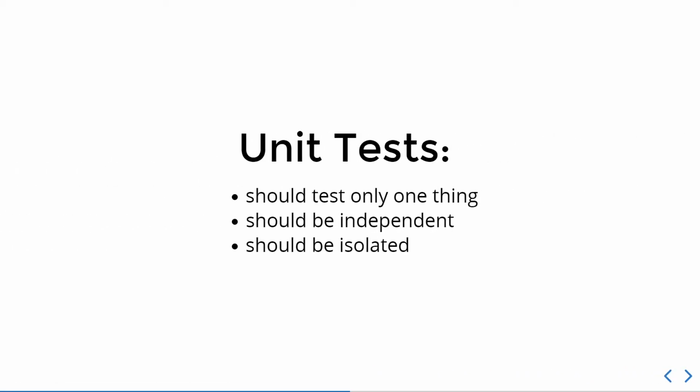There are just three small rules that I wanted to mention here. Unit tests are called unit because they test a single unit of the application in isolation. They are fully independent from each other and isolated from the other parts of the system, so all the other parts of the system that are used in the code you are going to test are mocked. It means all the dependencies are substituted with fake objects, so you don't touch them and only focus on one thing. The test should test only one thing.